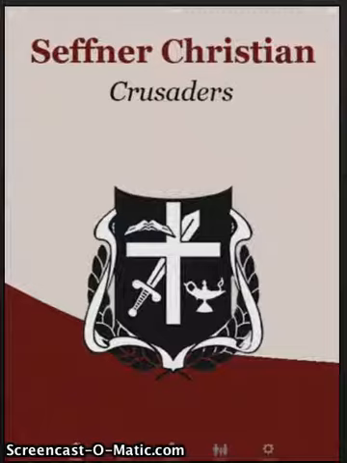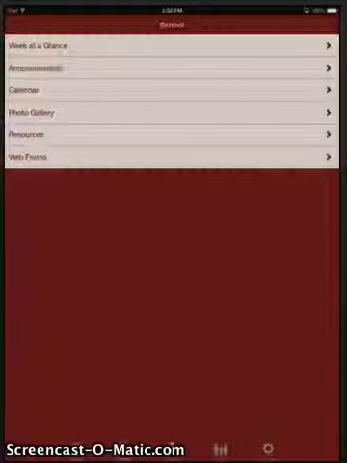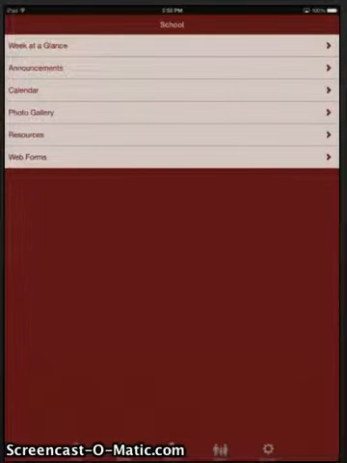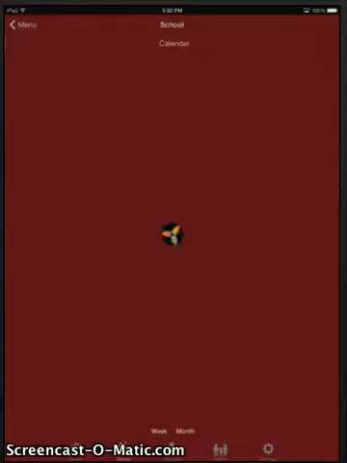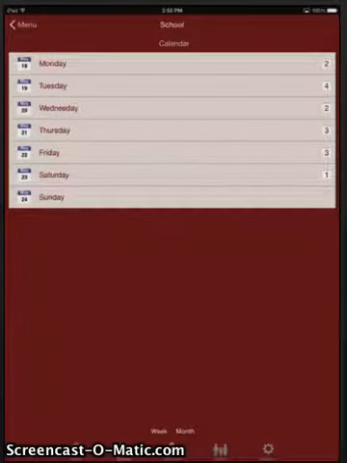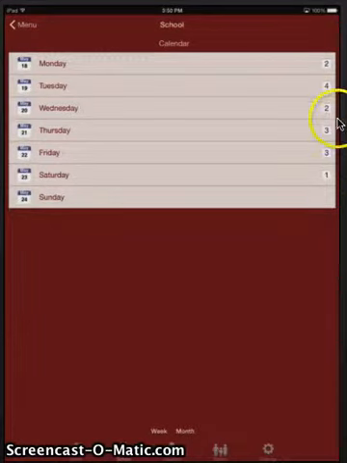If you click on the school setting, it's going to take you into different things. Week at a glance, announcements, calendars. The calendar probably will be the one you use the most. This is going to show you this week all the events that are happening on our campus. You'll see here it says 2, 4, 2, 3, 3, 1. That's the number of events.